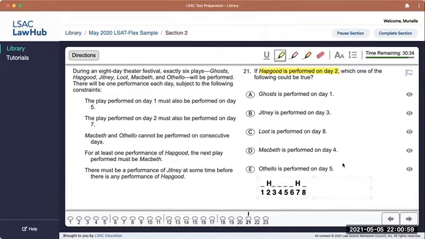Next rule: there must be a performance of Jitney at some time before there is any performance of Hapgood. That tells me for sure that J has to be first so that H could be second and we don't break that rule. So J is first. Because J is first, J is also fifth.